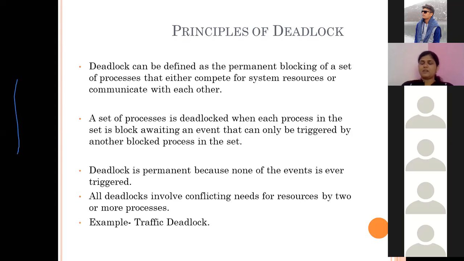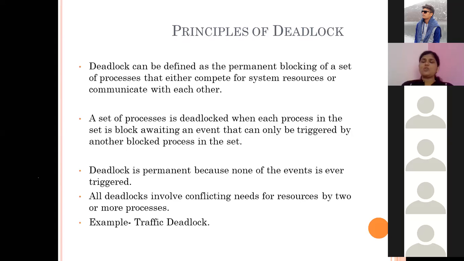Let us assume there are three processes executing simultaneously, which means they are sharing the CPU time between them. So processes P1, P2 and P3 are there and they are occupying some resources. Let us assume there are 3 resources R1, R2 and R3.